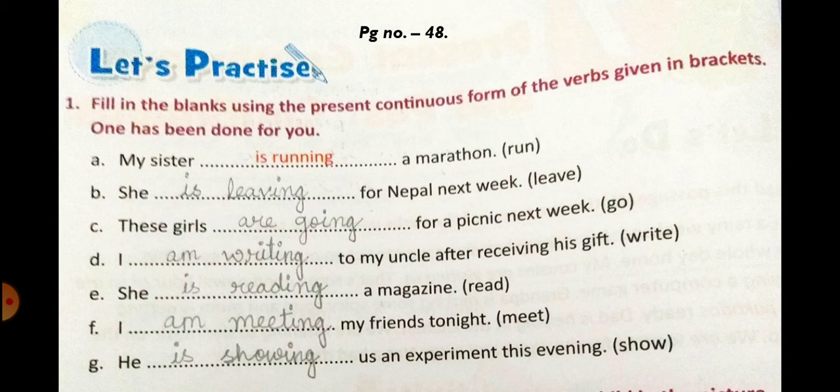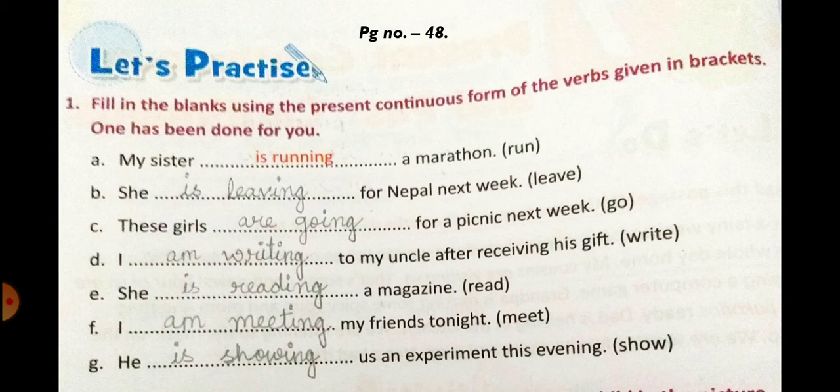Number F, I dash my friends tonight. In the bracket you have meet. So your answer is I am meeting my friends tonight. Again we are talking about a future plan that is going to happen. Number G, he dash us an experiment this evening.